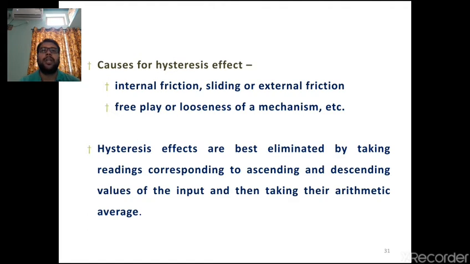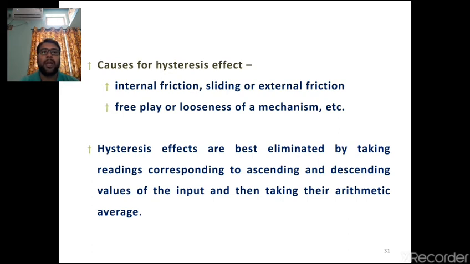Basically, what causes the hysteresis effect? Maybe due to internal friction or sliding or external friction, hysteresis comes into the picture. Sometimes it is the looseness of the mechanism or free play. Over a long usage time, two mating parts are not maintained properly due to wear and tear. There will be free play or looseness of the mechanism. At that time, hysteresis comes into the picture.